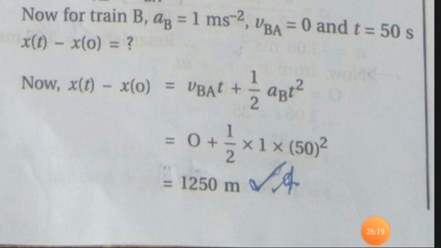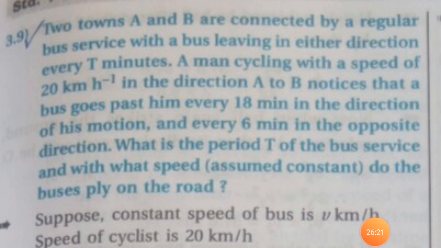Now next example. Example 3.9. Two towns A and B are connected by a regular bus service with a bus leaving in either direction every capital T minutes.